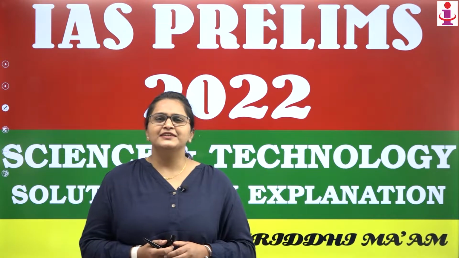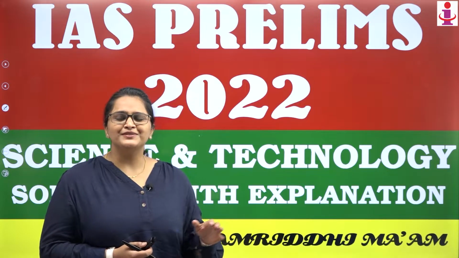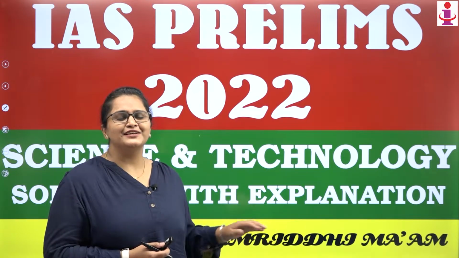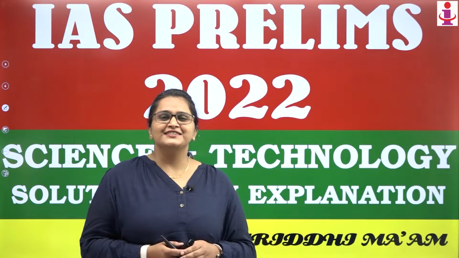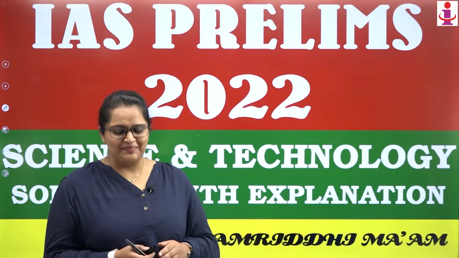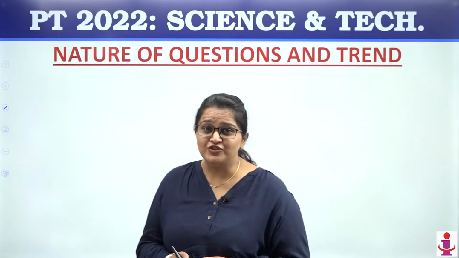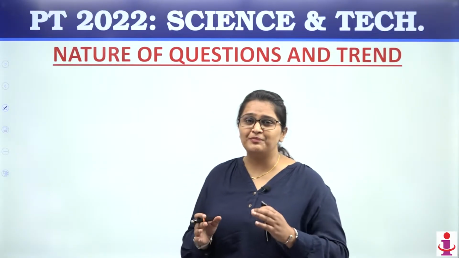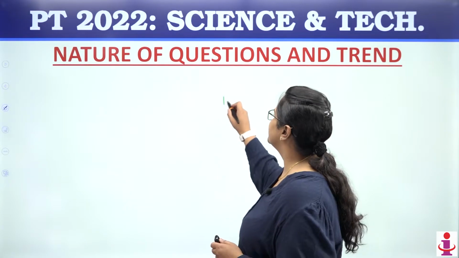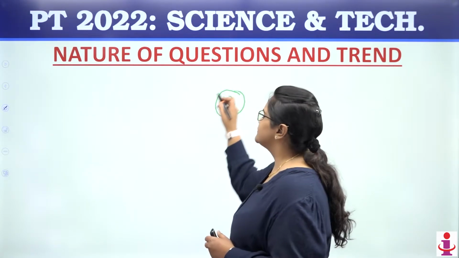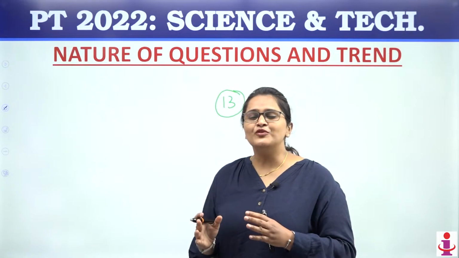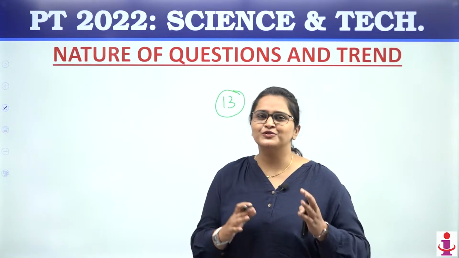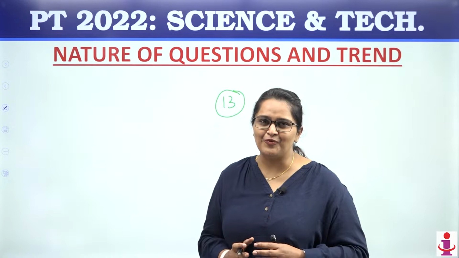My name is Samridhi and today what we are going to discuss is the solutions of the science and technology questions which were asked in this year's UPSC CSE 2022 Prelims exam. If I talk about the nature of the questions, the total number of questions asked from science and technology is 30. They are more or less the same as the number of questions asked in 2021.